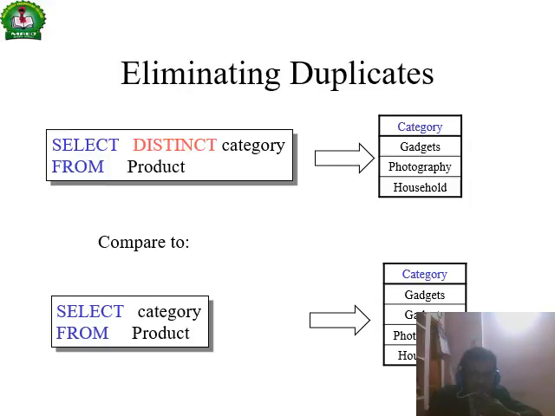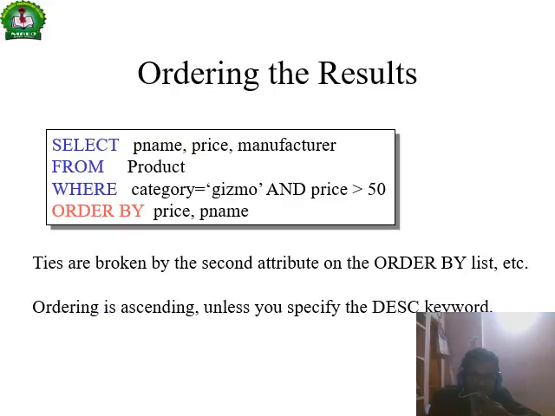Select distinct category from product. Distinct eliminates the duplicate values. Compared to select category from product, which selects the column category with gadgets repeated, select distinct returns only unique values.